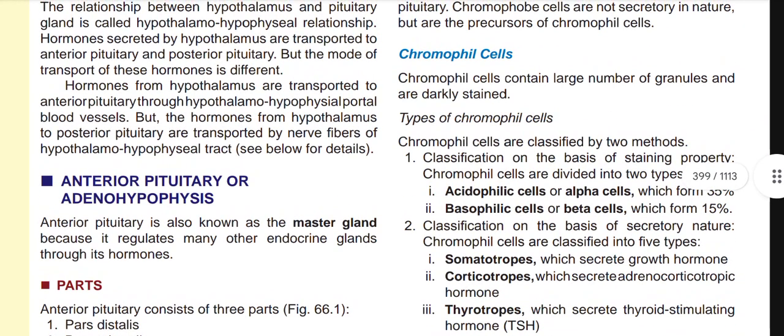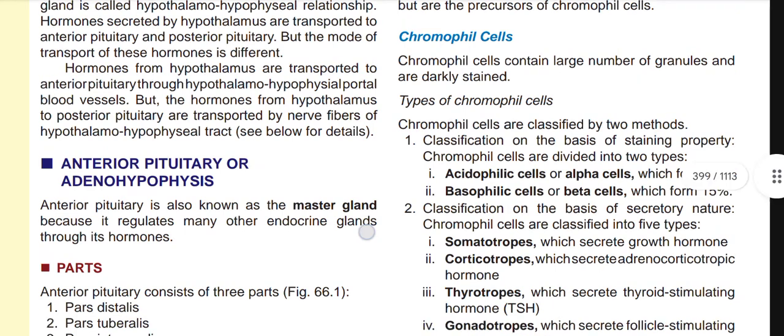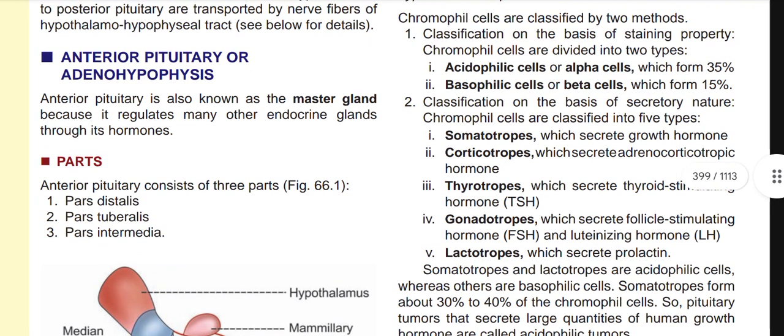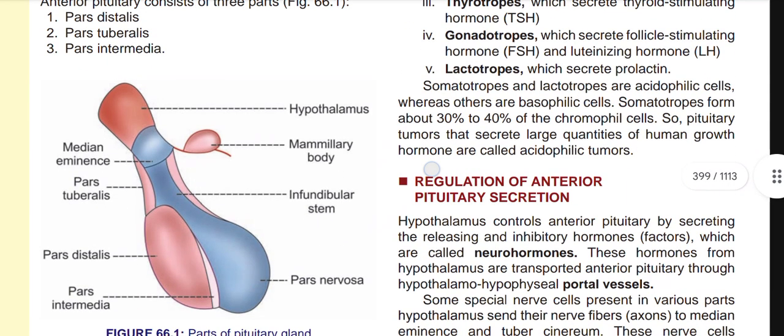For the types of classification, there are 2 methods. One is according to staining property: acidophilic and basophilic. Acidophilic or alpha cells 35%, basophilic or beta cells 15%. Now classification on the basis of secretory nature: somatotropes, which secrete growth hormone, corticotropes, adrenocorticotropic hormone, thyrotropes, TSH, gonadotropes, FSH and LH, and lactotropes, prolactin.